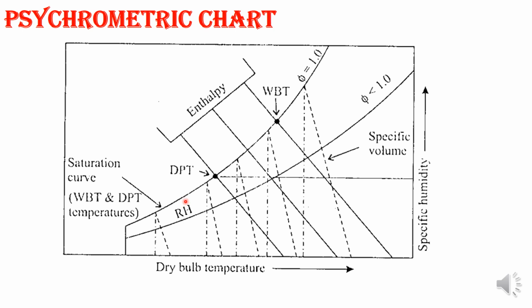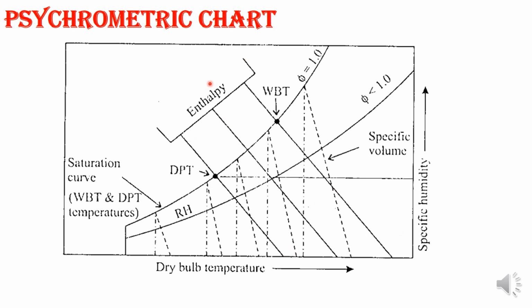Then the relative humidity lines, these are the curves, ranging from 0 to 100%. Then the constant specific volume lines, these are the dashes you can see, which are equally spaced. The WBT lines are much flatter than the constant enthalpy lines. So this will be the constant enthalpy line.